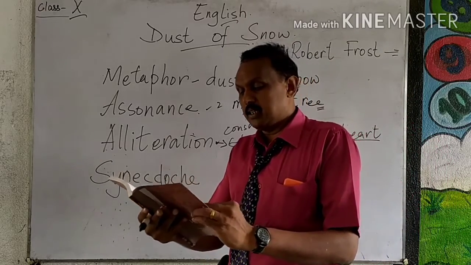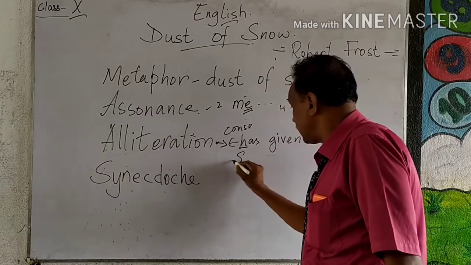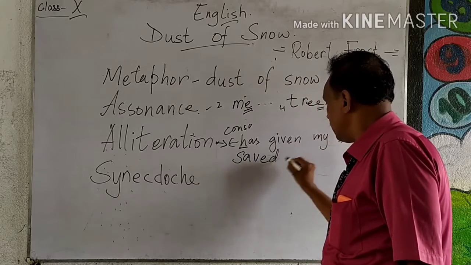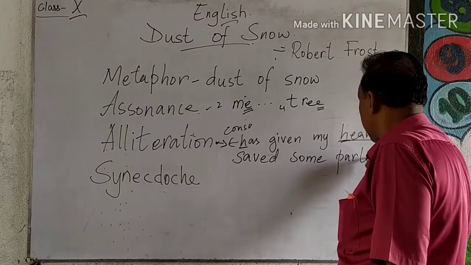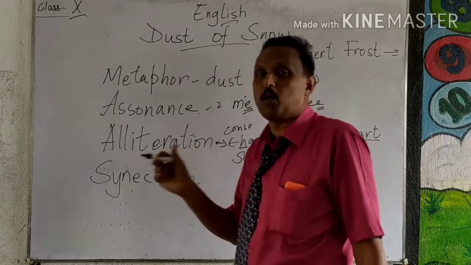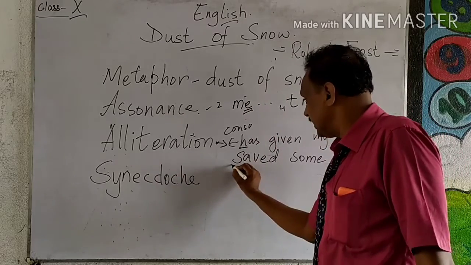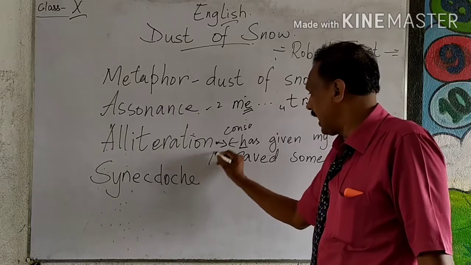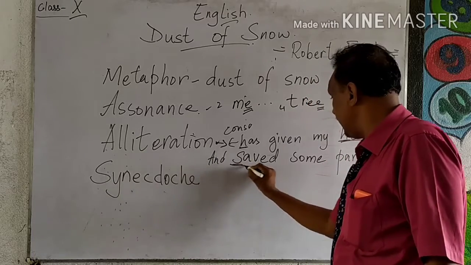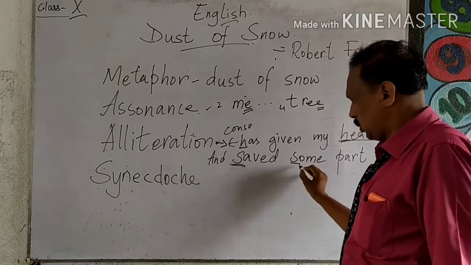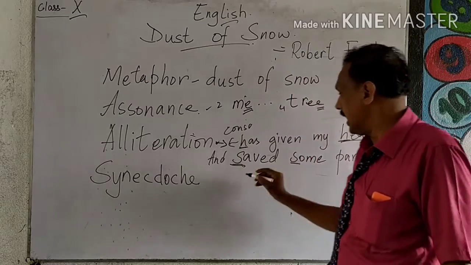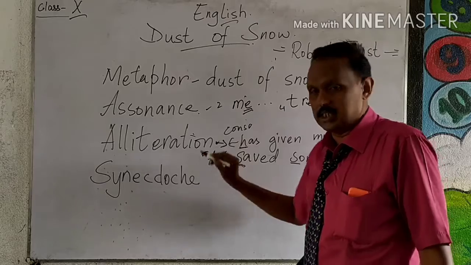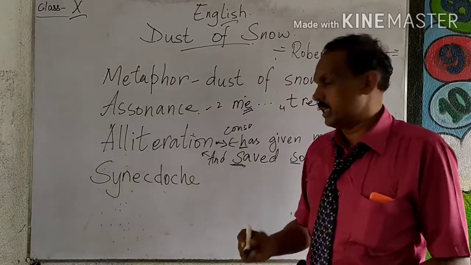Any other here? "And saved some part." Alliteration is very easy to find out. Even small children can do it. See here, S is a consonant. It comes in the same line: "And saved some part." Two or more words which start with the same consonant in one line, we call it alliteration. These are all called poetic devices.